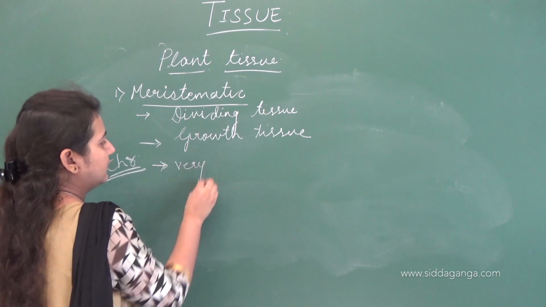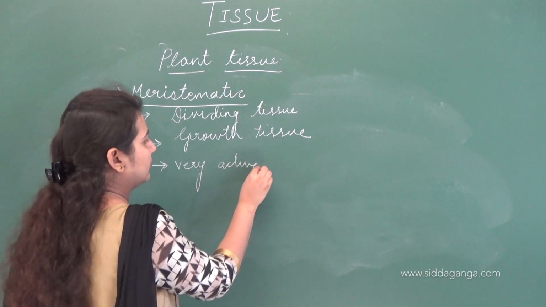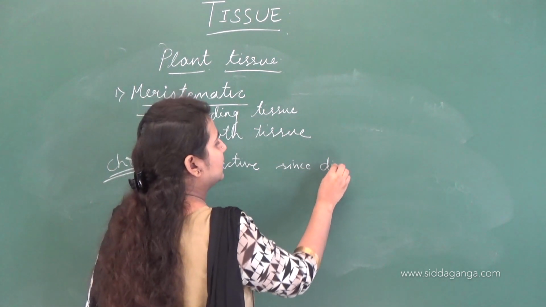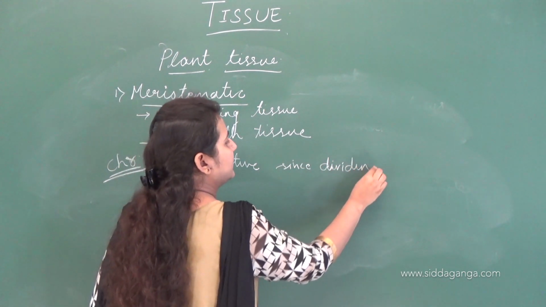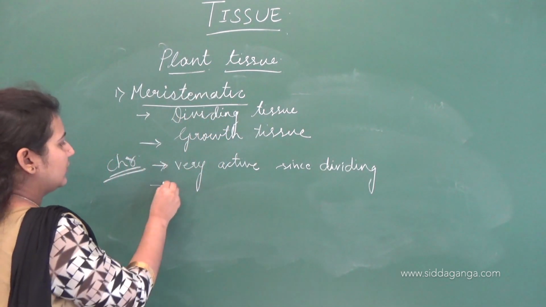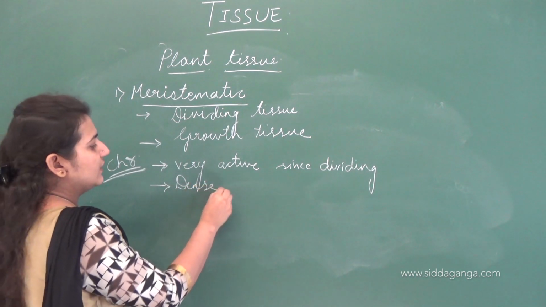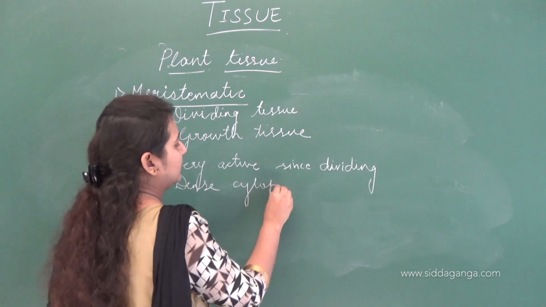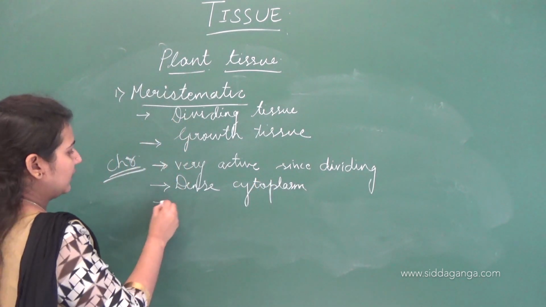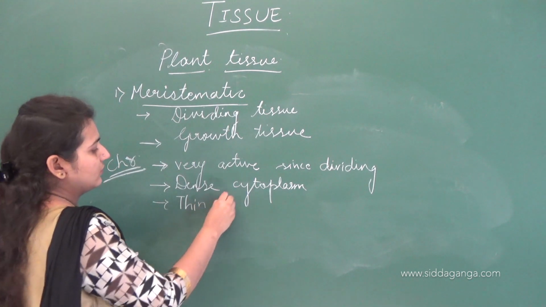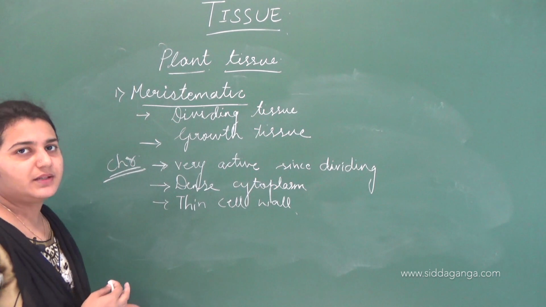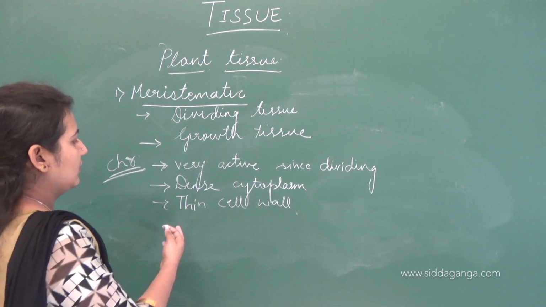Since there is cell division, as the cells of this meristematic tissue keep on dividing, they are very active in nature. The cytoplasm present in this cell is very dense. It has a thin cell wall. The cell wall present in this meristematic tissue is thin.